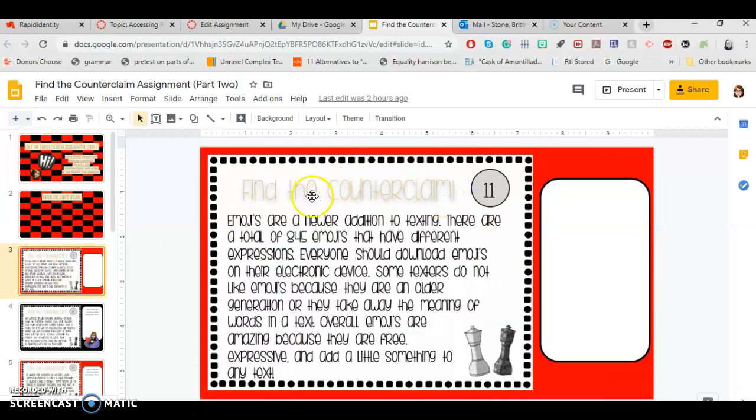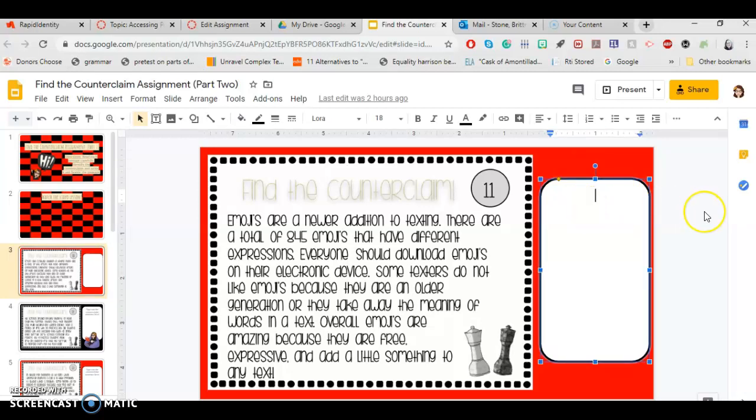So here is our first one, and I'm going to do this one with you. Just as a quick reminder, counterclaims are not your opinion. So claims and counterclaims are not your opinion, right? This has nothing to do with what you think, with what you believe in, okay?